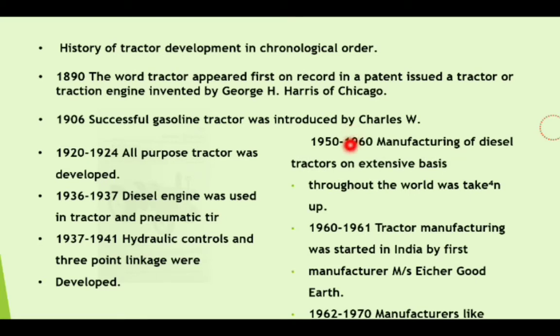After that, in 1950-1960, the manufacturing of diesel engine tractors on an extensive basis throughout the world was taken up. Then in 1960-61, tractor manufacturing was started in India by the first manufacturer, Eicher Good Motors. Thereafter, from 1962 to 1970, other manufacturers like TAFE, Tractors and Farm Equipment Limited and other companies started manufacturing tractors in India.